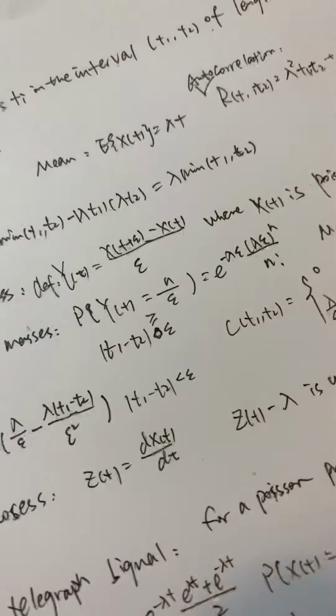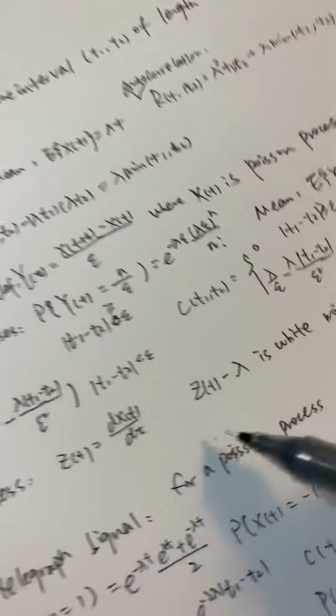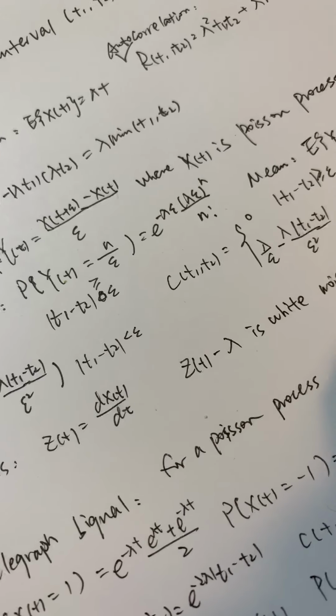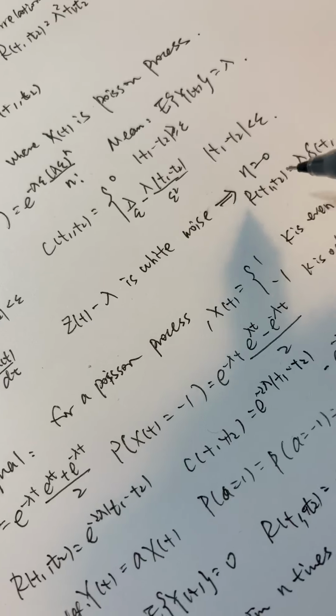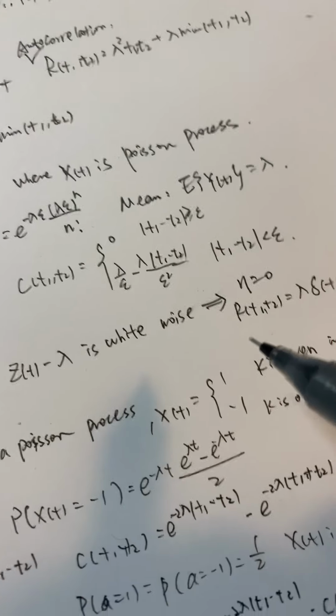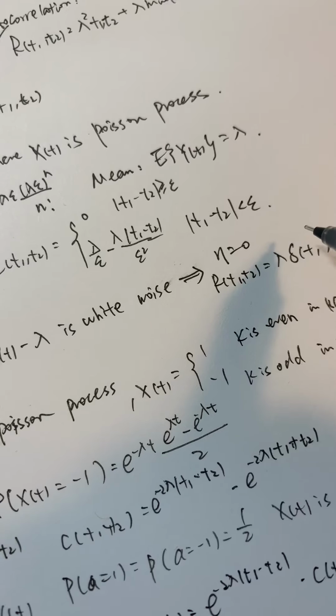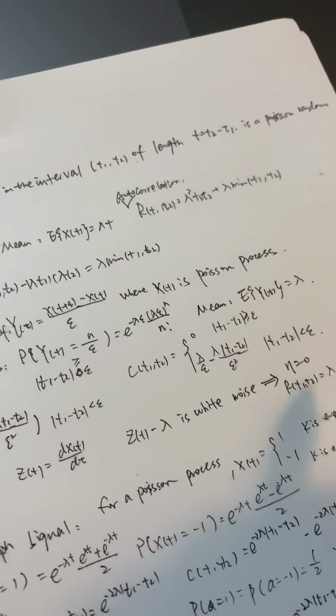So the expression Z(t) minus lambda is a white noise, whose mean is 0, and the autocorrelation is lambda multiplied by delta of t1 minus t2.